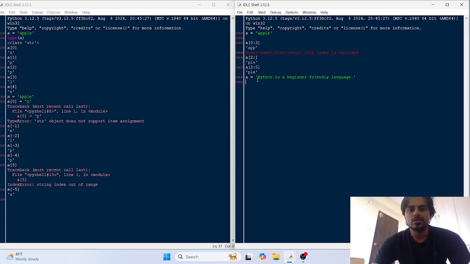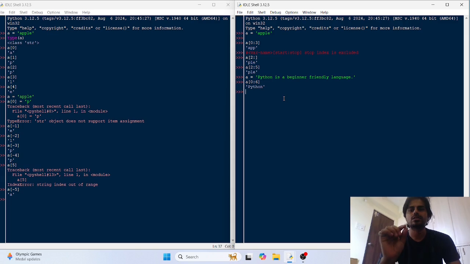So this P is at the 0th index, so 0 would be the start index, and this n we have to find. So 0, 1, 2, 3, 4, 5 and 6. For the stop index we have to choose 6 because the stop index is excluded. So the start index we put 0 here, the stop index is 6. So you can see we have accessed this first word. So this is string slicing.